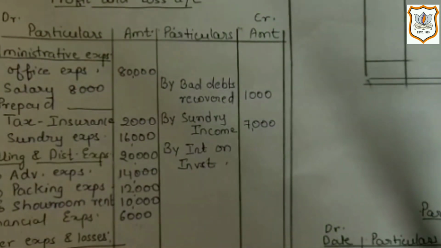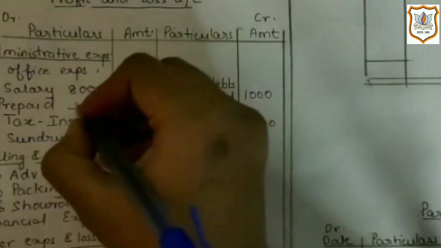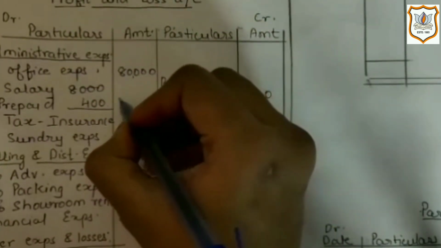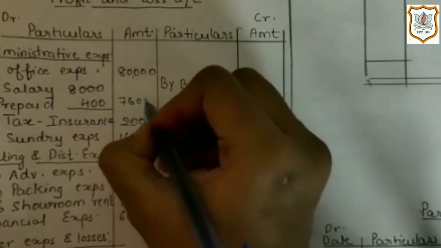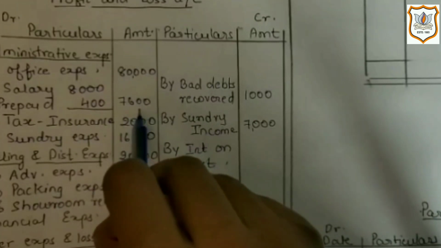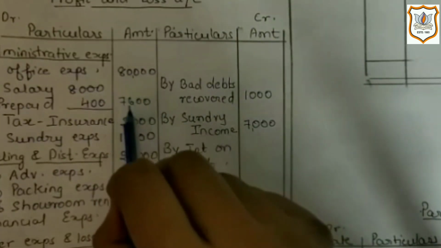And in financial statement, in profit and loss account, we record expenses of current year only, so we will deduct it from salary. By deducting, we will get 7,600 current year salary, which is our expense.